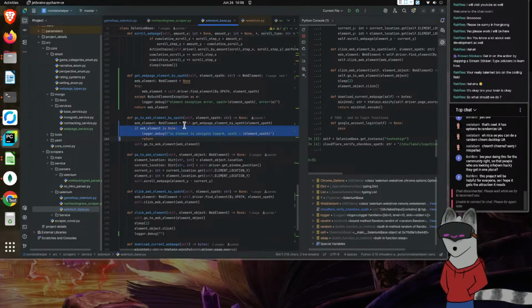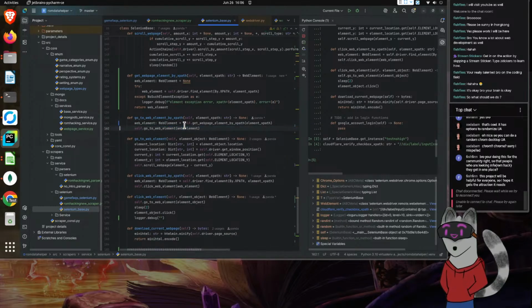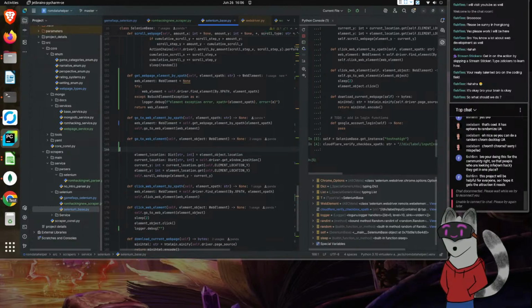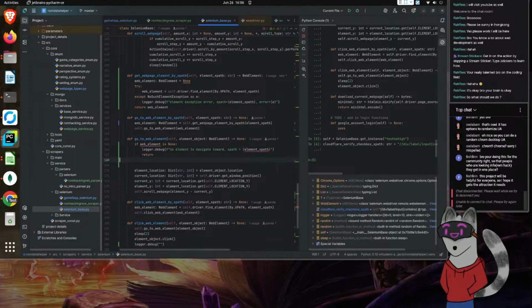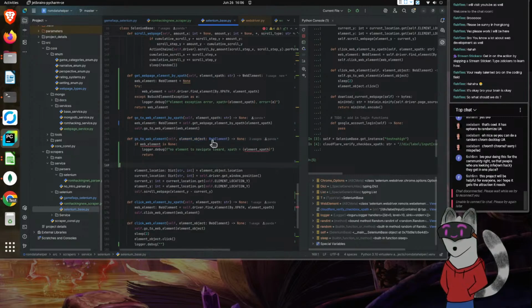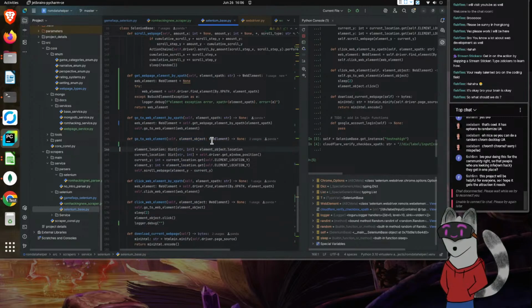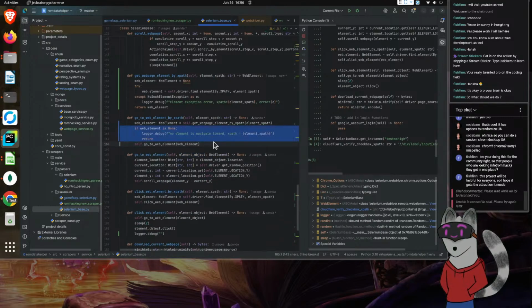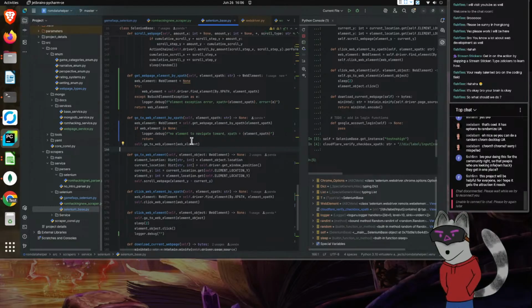This should not be here. This should be here. So there we go. Actually, I'm thinking, well, technically, yeah, it should be here because we're trying to use the XPath to find the element path.